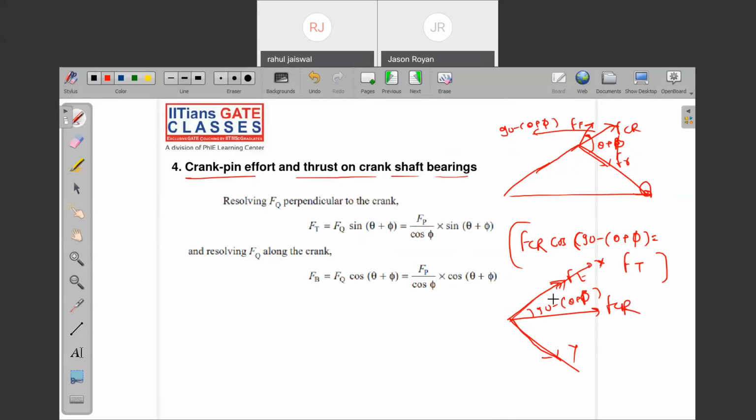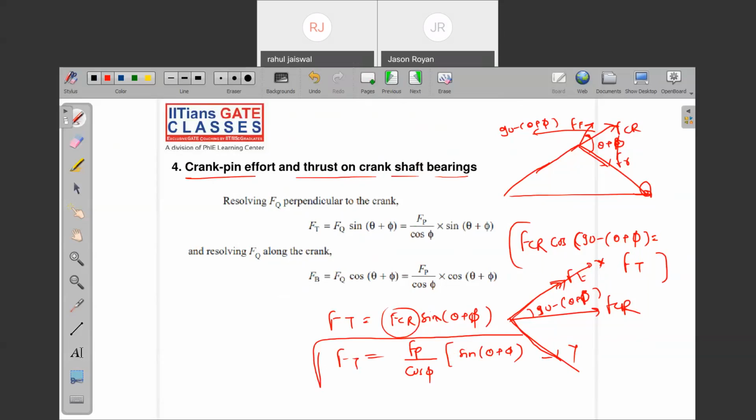FT. What about the horizontal component? FCR cos 90 minus theta plus phi. So what is FT? FCR sine theta plus phi. And what is FCR? FP by cos phi. Yes or no? Then sine theta plus phi.